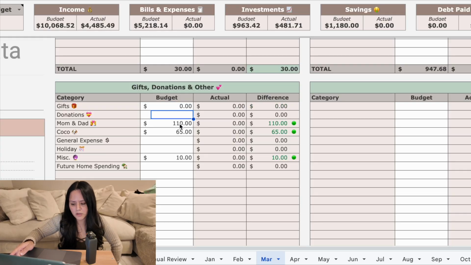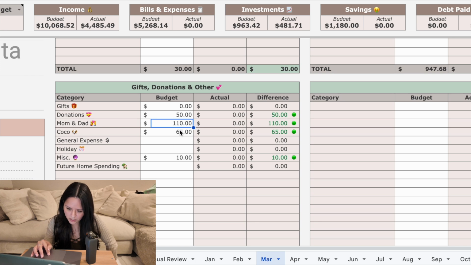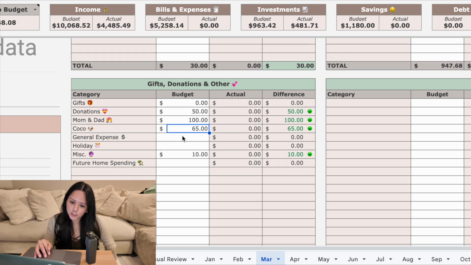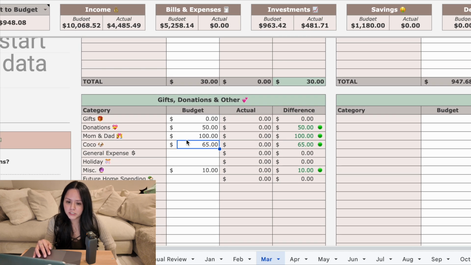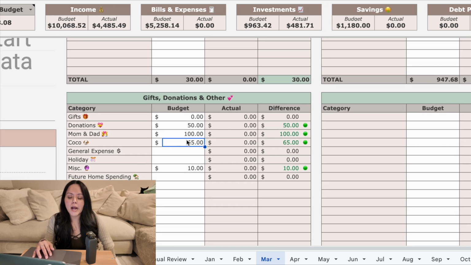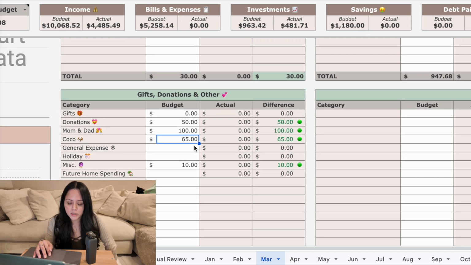Donations, let's do 50. Mom and dad, I will leave that what it is. Actually, I think it should be less, 100. For Coco, I need to check in with my parents and see if she's going to need any shots, because she probably is due for her allergy meds. So I'm going to leave it at 65 for now. And then miscellaneous, I always do $10.